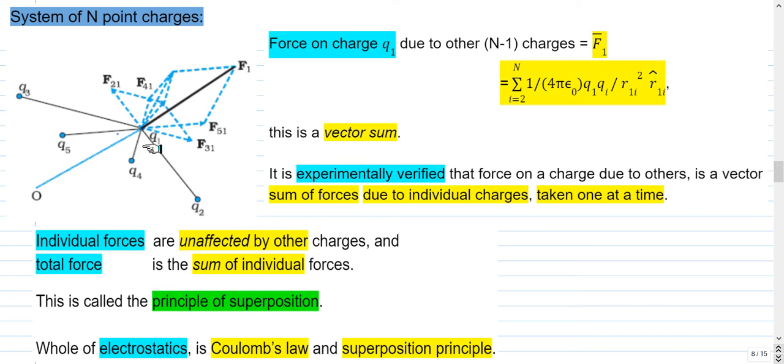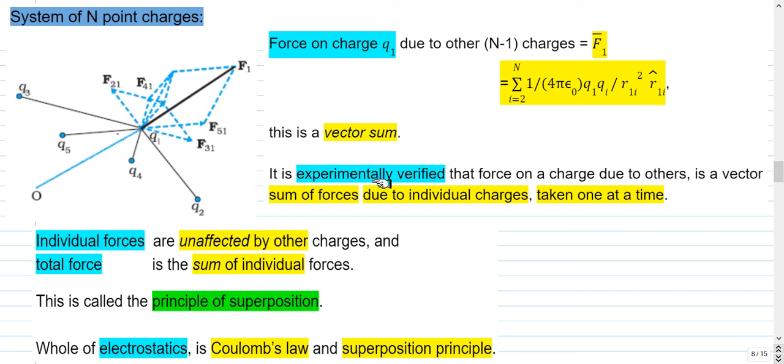So for example, here there are 5 charges Q1, Q2, Q3, Q4 and Q5. The force due to Q2 on Q1 is F21 in this direction, and due to Q3 it is F31, due to Q4 it is F41, and due to Q5 it is F51. So to find the net force, the total force acting on Q1, we have to add these 4 forces vectorially.